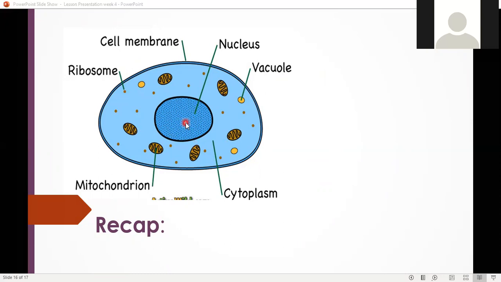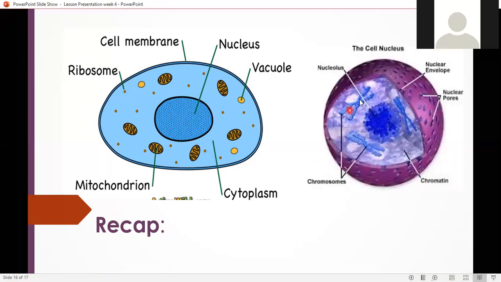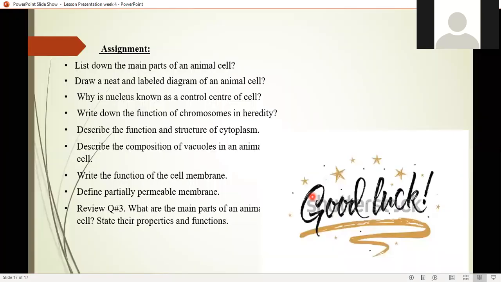And then we got inside the nucleus, right? We see that there are some thread-like particles in the nucleus, which are known as chromosomes. Exactly, they are known as chromosomes. And what is the purpose of chromosomes being there? They are responsible for the transfer of genetic information from one organism to another organism. Good enough. So we are done with the animal cell, and in the last, you have an assignment.